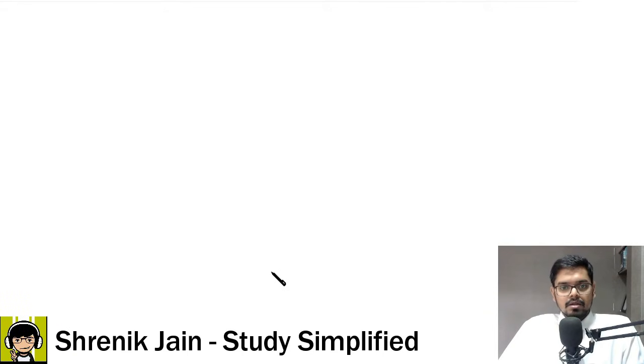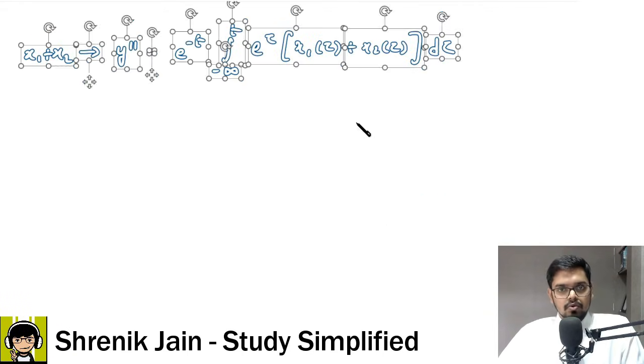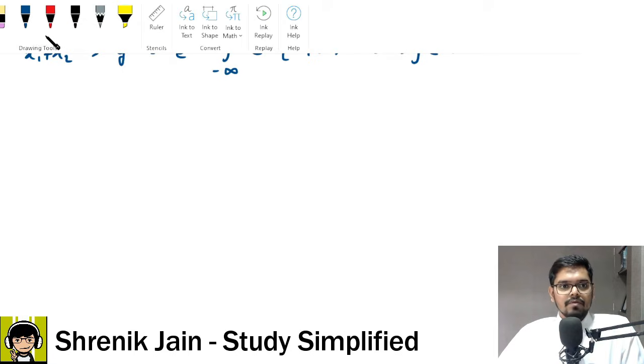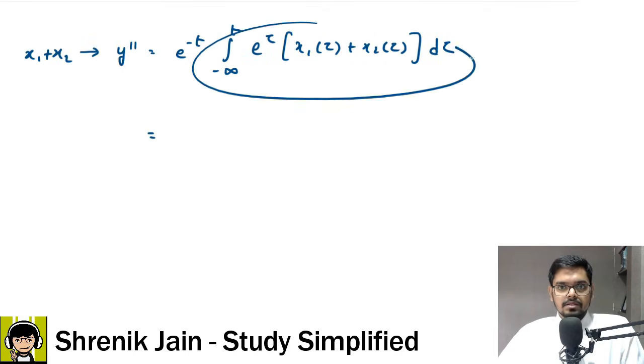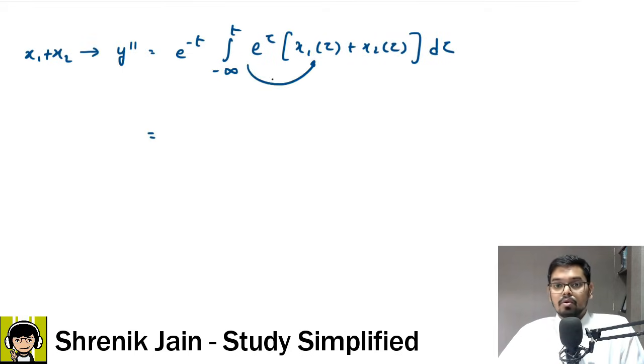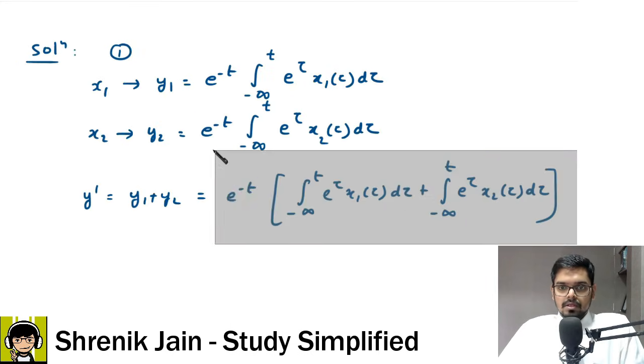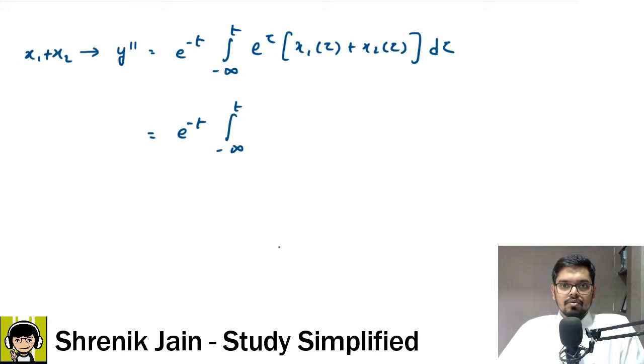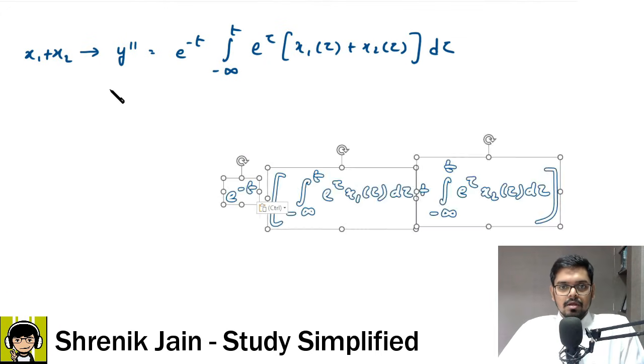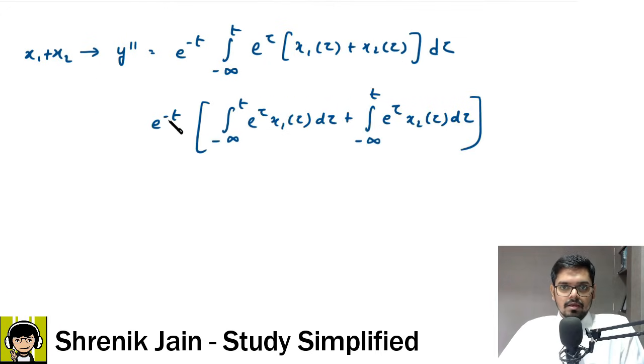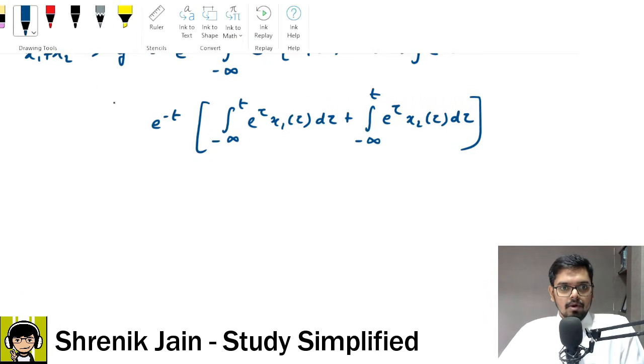But if you are not that smart, then you have to do one more step, that is splitting of integration. The integral will go to this function and then the integral will go to that function, right? So e to the power minus t outside, integral minus infinity to t. Okay, let me write in the same format. This is how the things would look like. If you do the expansion, check it out. Are you getting the point?